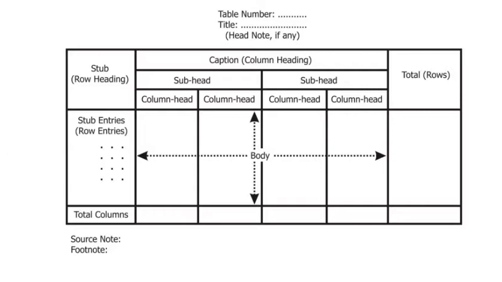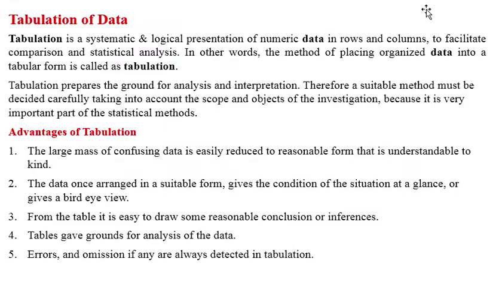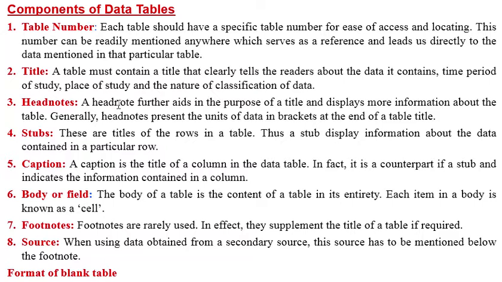Okay, so let us see what we have discussed today about the tabulation of data. What is tabulation? What is the meaning of tabulation? It is a systematic and logical presentation of numerical data in rows and columns. Then we discussed the advantages of tabulation, and the things to be included in the table. When you form a table, you should remember these 8 points: table number, title, head note, stubs, caption, body or field, footnote, source.